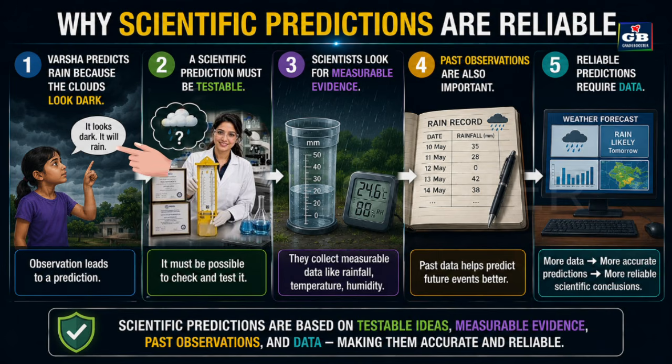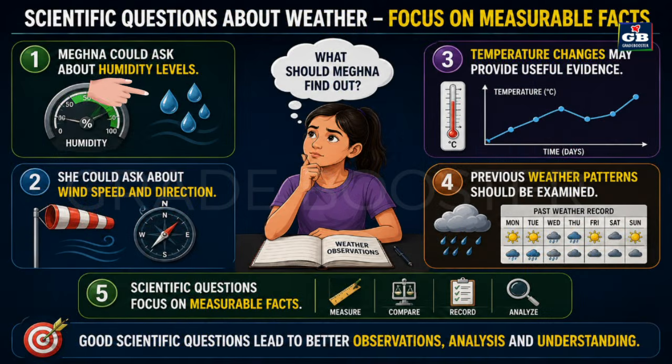Varsha predicts rain because the clouds look dark. A scientific prediction must be testable. Scientists look for measurable evidence. Past observations are also important. Reliable predictions require data. Meghna could ask about humidity levels.